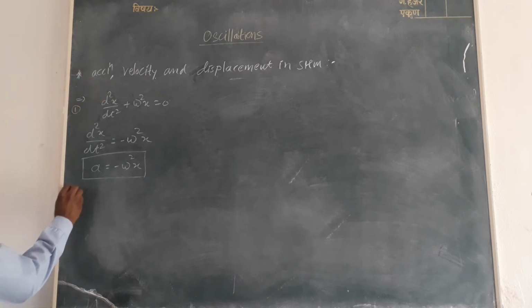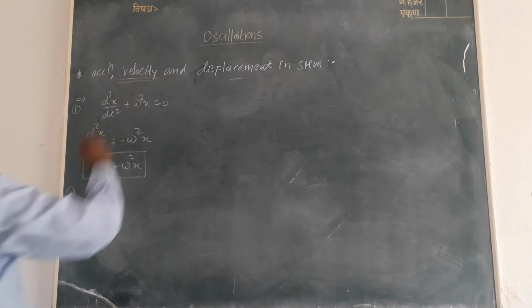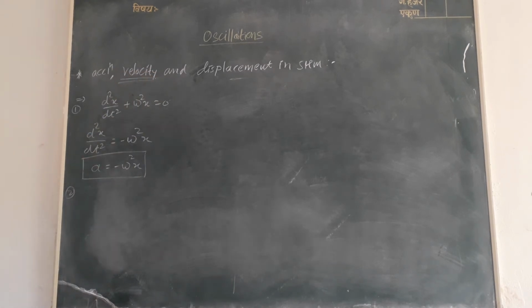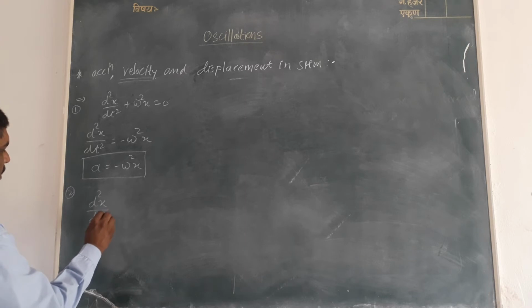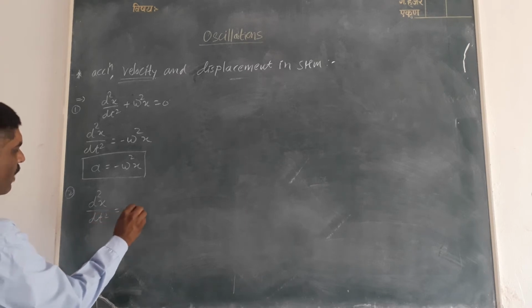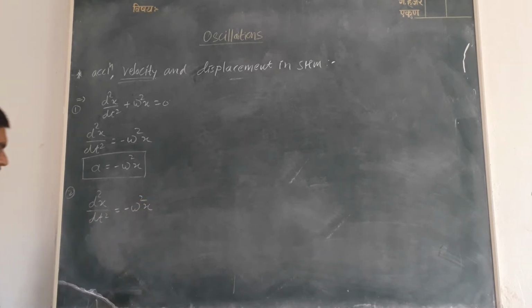Secondly, we calculate the derivation of velocity. Now, we get d²x/dt² = -ω²x.